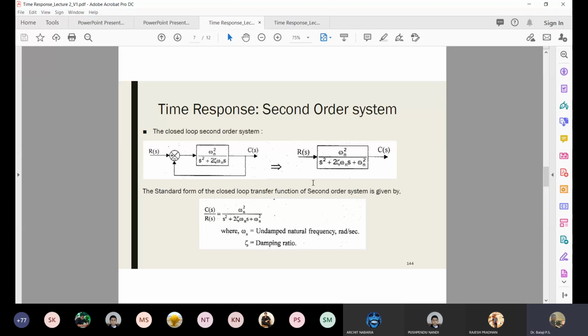Something has 10 hertz, some system has 100 hertz. So what do you understand from this? Don't tell me this body is vibrating at 10 hertz and this body is vibrating at 100 hertz. Of course, that's the frequency value we are given, but what does it practically tell you? What do you understand from this 10 hertz? What do you understand from this 100 hertz? Physically, what will you understand?